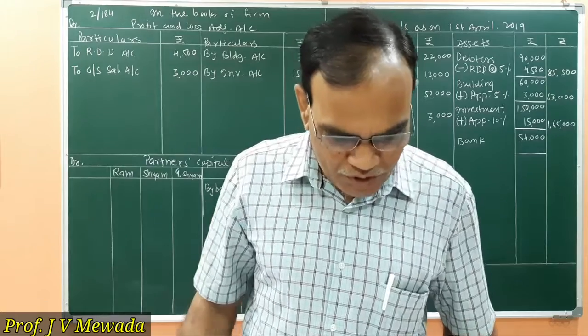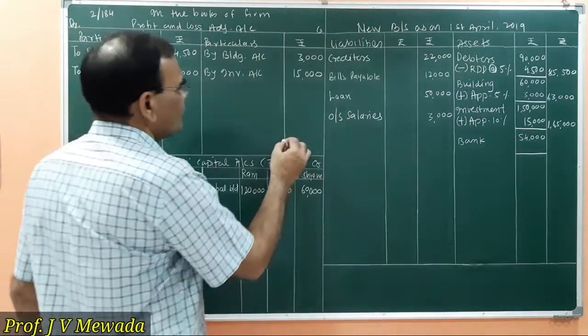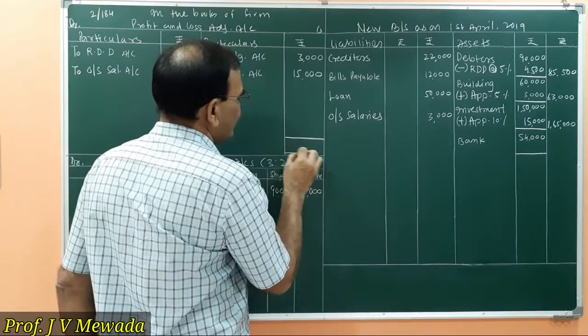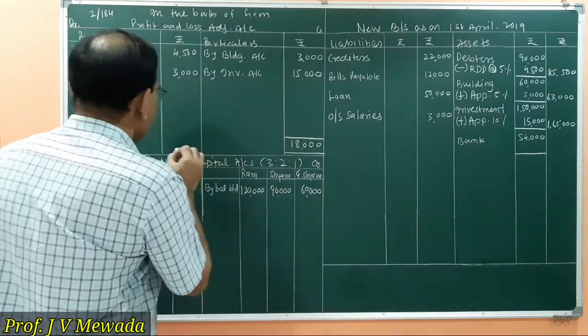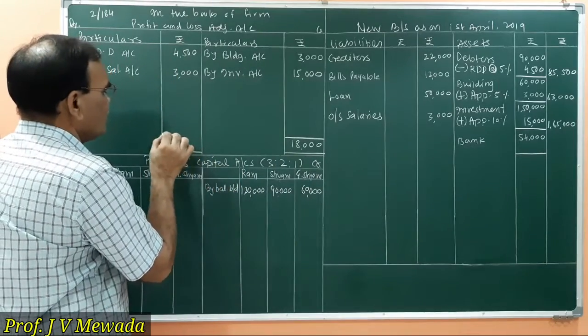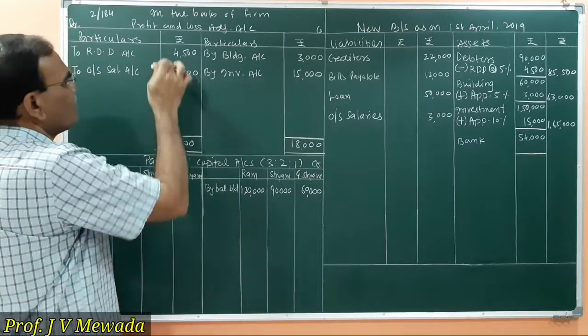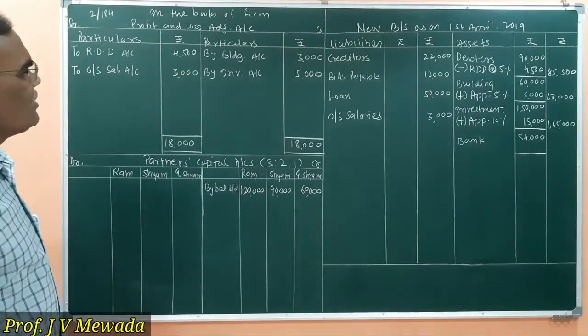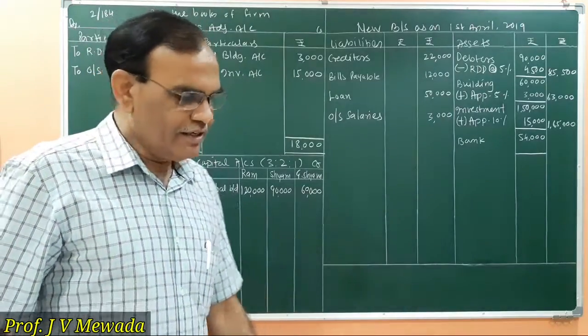So now we have to close this account. So credit side seems to be heavy. So the total of credit side is 18,000. So we'll write the 18,000 over here. 18,000 minus 7,500. So we'll get 10,500.